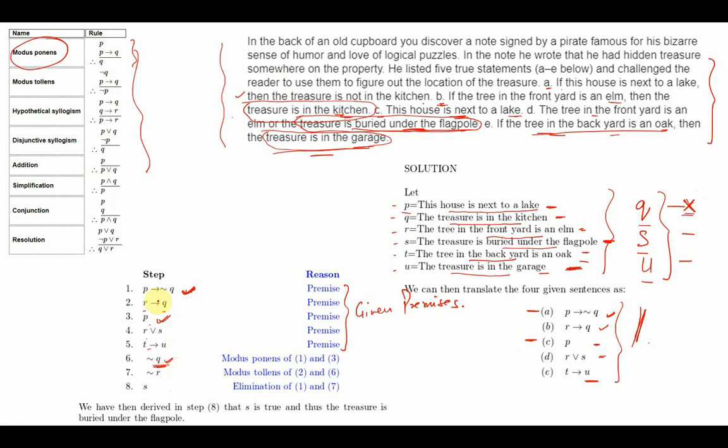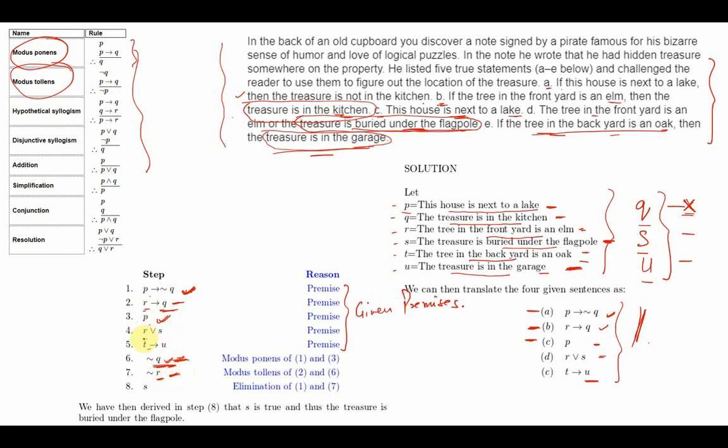Now I have R implies Q, which is the given premise B, and I have negation of Q, which I have obtained by the application of modus ponens on 1 and 3. So from these two, from 2 and 6, using modus tollens, I get negation of R. I have R implies Q and negation of Q, and by using modus tollens I come to negation of R.